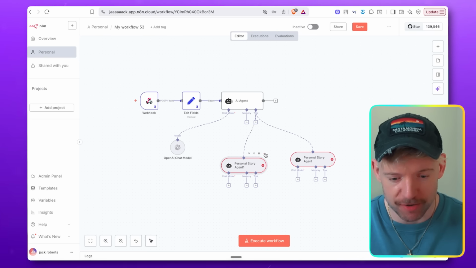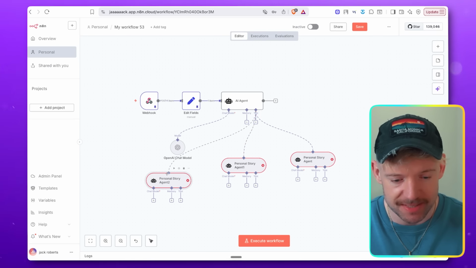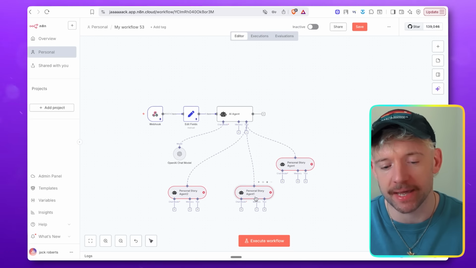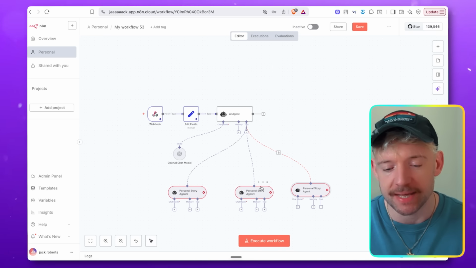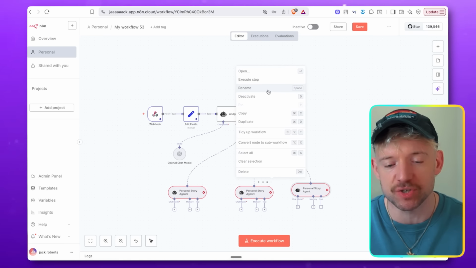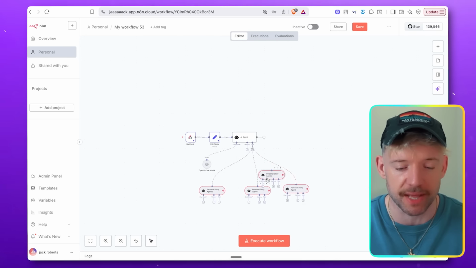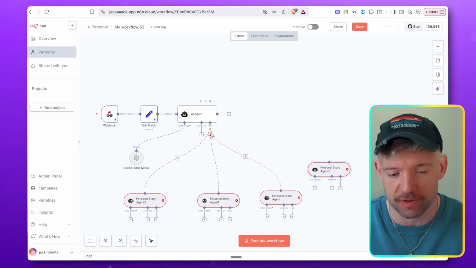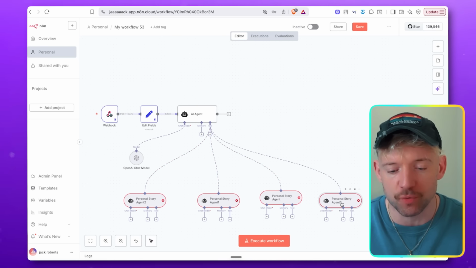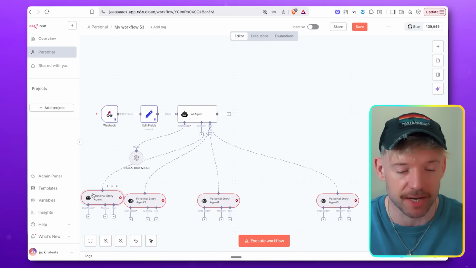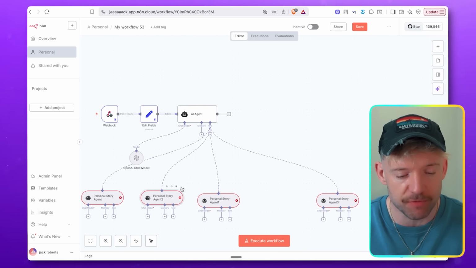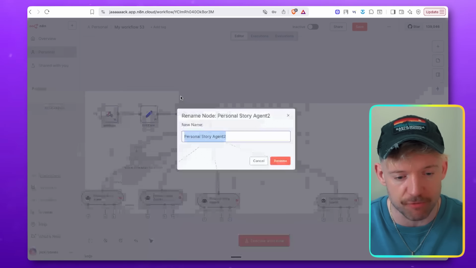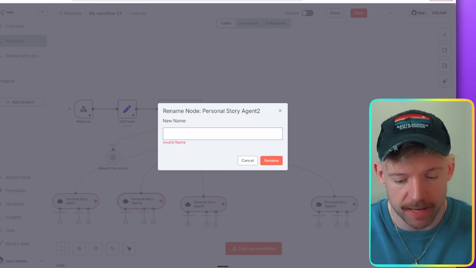All right, so we do this one, and then let's duplicate it, and we're going to want four of these coming in. What's cool about having the agent swarm underneath is that if it's a general knowledge question plus something else, it can call multiple ones at the same time. So parallel tool calls is really where this shines. So we've got the personal agent, then we've got the lead magnet one. Let's come down here and rename this one: lead magnet.